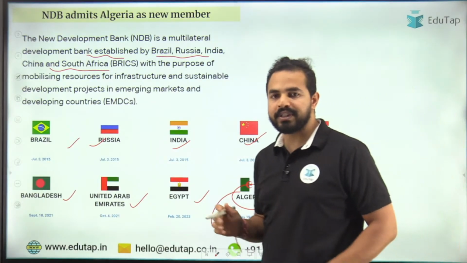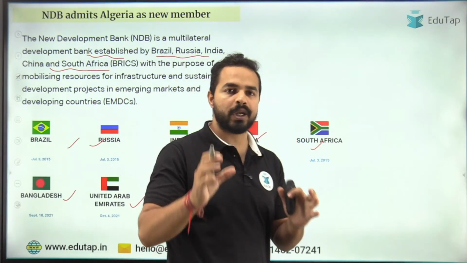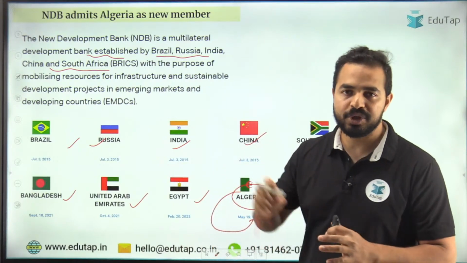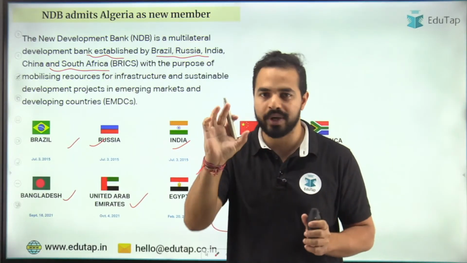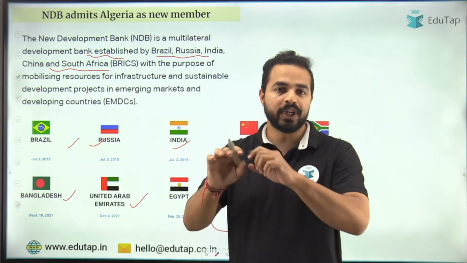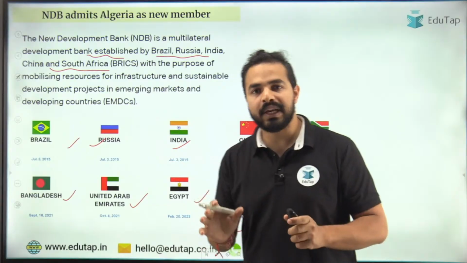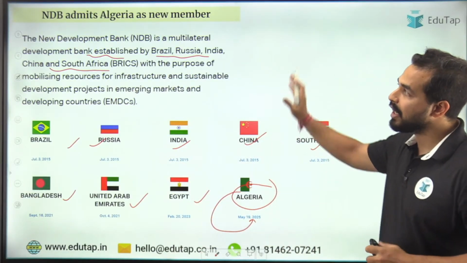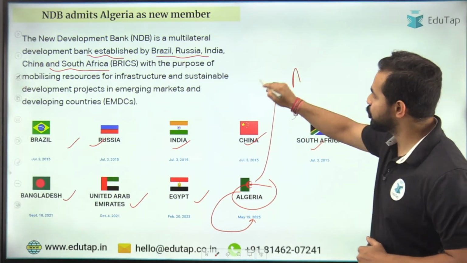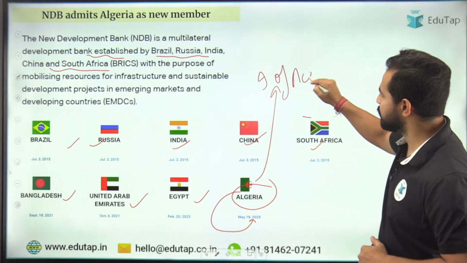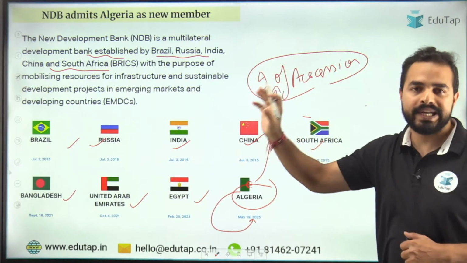Now let me tell you my dear friends that whenever a person or a country wants to be a member of a particular organization, right? So there is some framework of that particular organization that is required to be followed. Or if you join a company, for example, whatever the rules and regulations of that company are, you are meant to follow them, right? Similarly, as Algeria is becoming a member of NDB, it has submitted its instrument of accession in order to become a member of this New Development Bank.